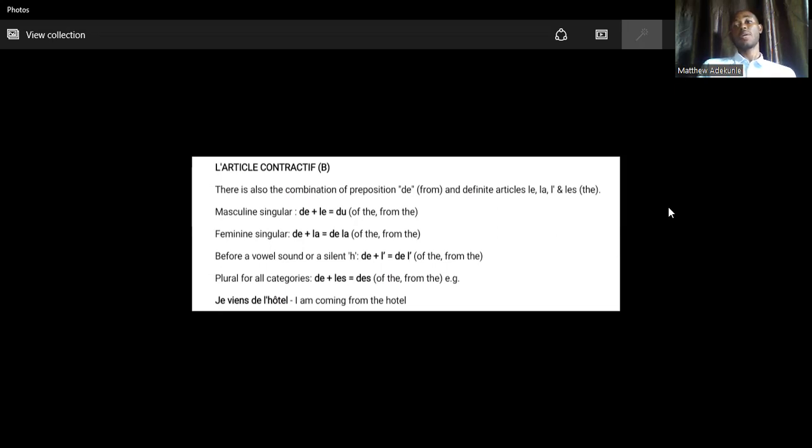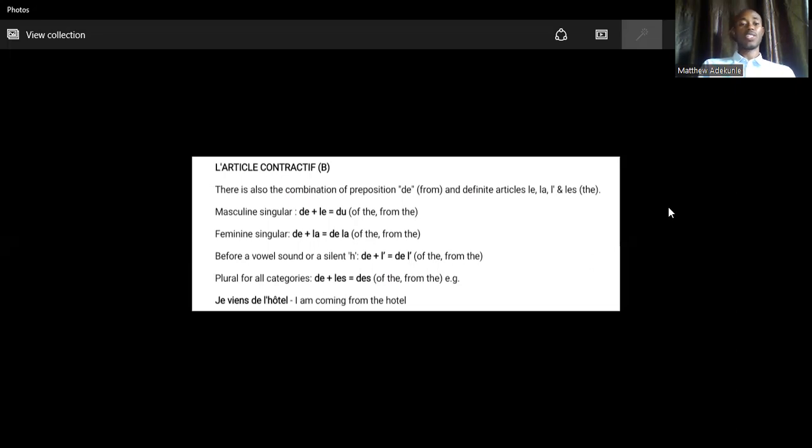For example, you are coming from the United States, or you are from the United States, okay? You cannot say, je viens de les États-Unis. No, you say, je viens des États-Unis. So there has to be a kind of contraction between the two constituents, and it will become des.